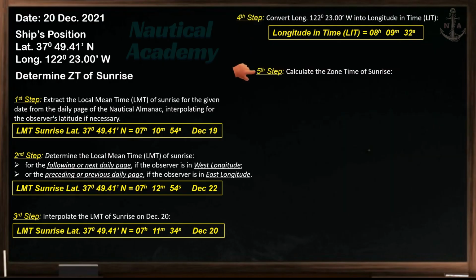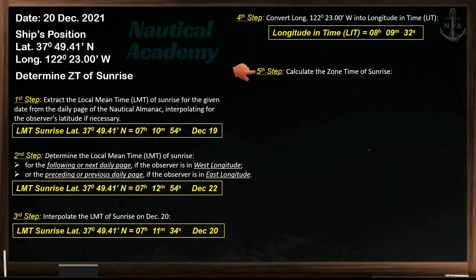Since we have only 60 seconds of time, let's subtract 60 seconds from 66 seconds. The 60 seconds that have been subtracted, which is equivalent to 1 minute, must be added to 20 minutes. The universal time of sunrise is 15 hours, 21 minutes, and 06 seconds, on 20th of December. Now, apply the zone description to determine the zone time of sunrise. To find the zone description, just divide the longitude by 15, and the quotient must be rounded off to the nearest whole number. The zone description is +8.